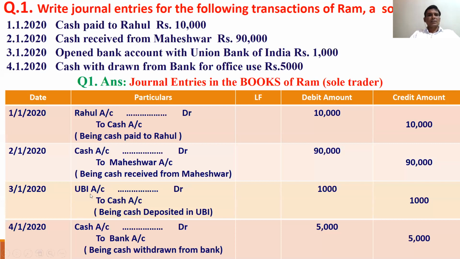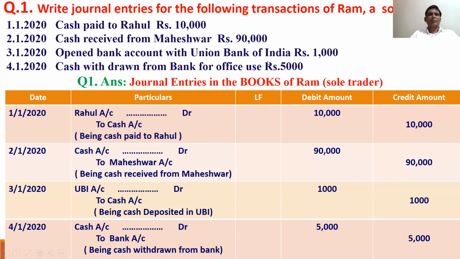So in this first question, real accounts, why is personal account debited, why is personal account credited? Cash paid to Rahul. We paid cash to Rahul. Rahul account is debited because Rahul is receiver. Here Maheshwar account is credited. Why is Maheshwar account credited? We received cash from Maheshwar. Maheshwar is giver. That's why Maheshwar account is credited.